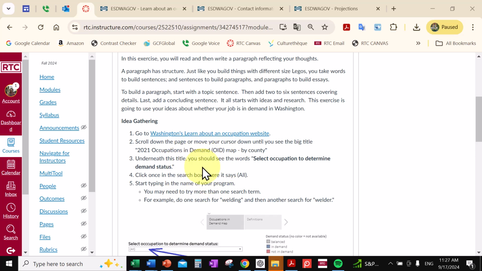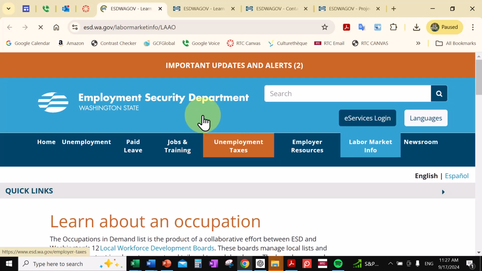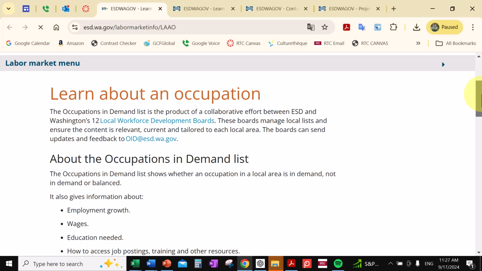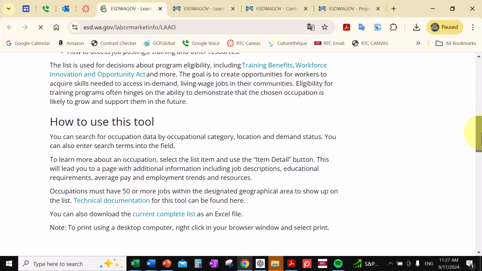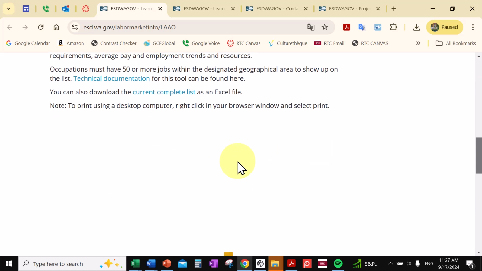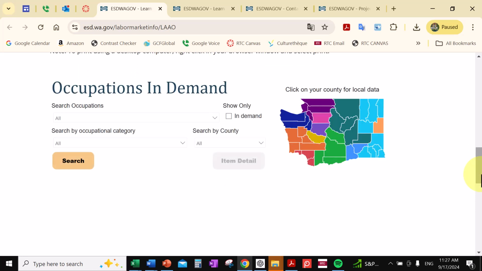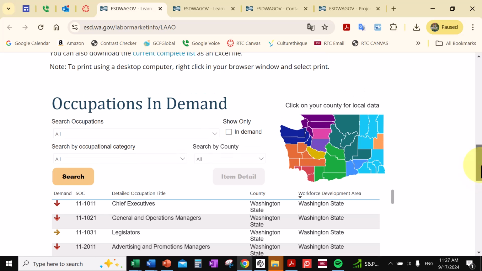This is out of date and they've changed their website. So you'll click on this link and it takes you out to the Employment Security Department. Learn about an occupation. Then we're going to use this tool down here if it generates for me. Here it's loading data. Okay.